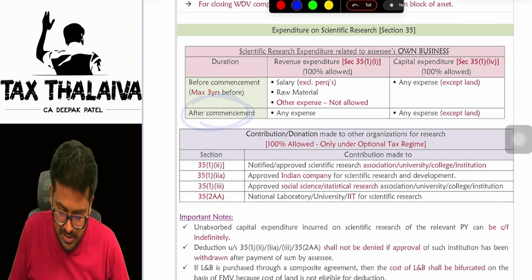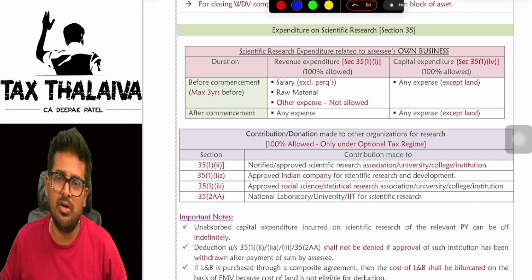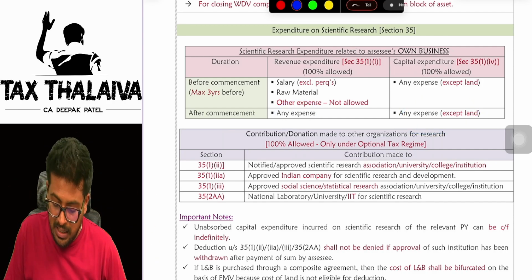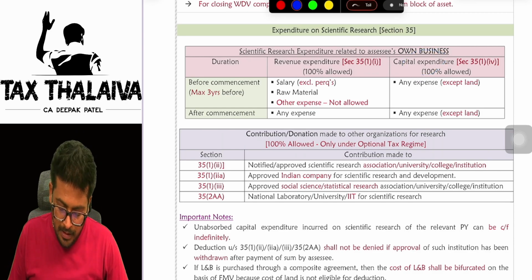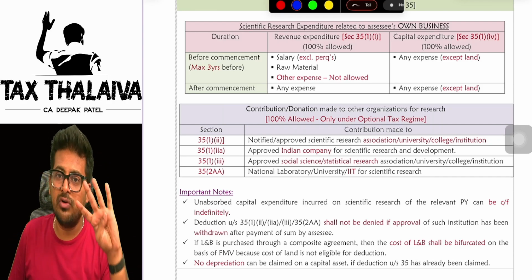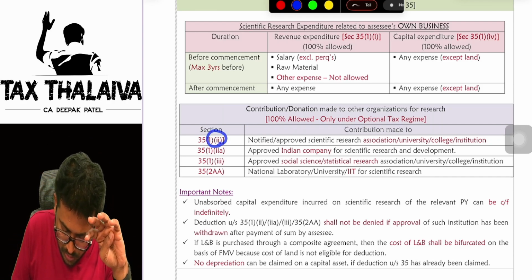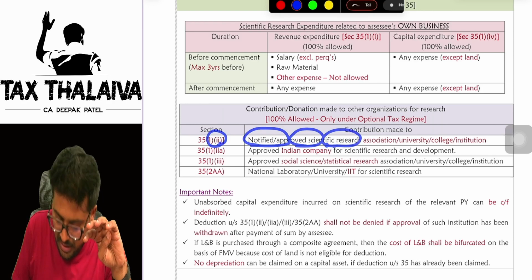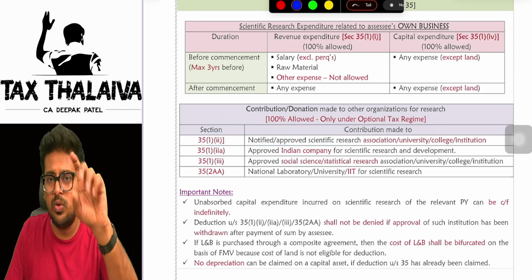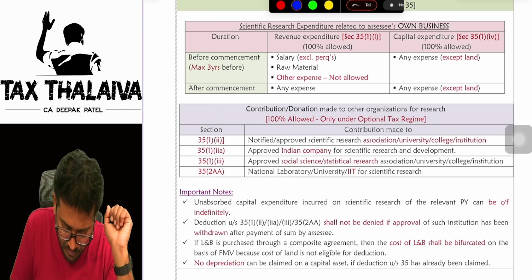After commencement of business, 100% of any revenue expense is allowed. After commencement, any capital expenditure except land is allowed. Now, I told you, you can also donate to some other organizations. There are four subclauses. Under clause 2, you are donating to a notified approved scientific research association or university. Full donation you can claim as an expenditure.